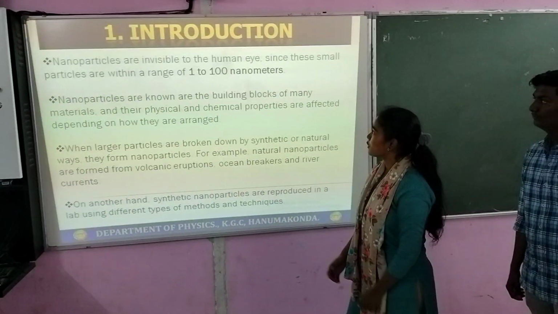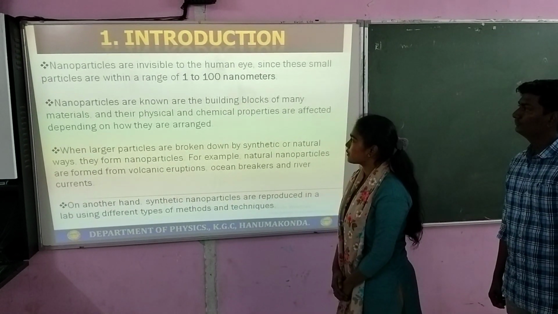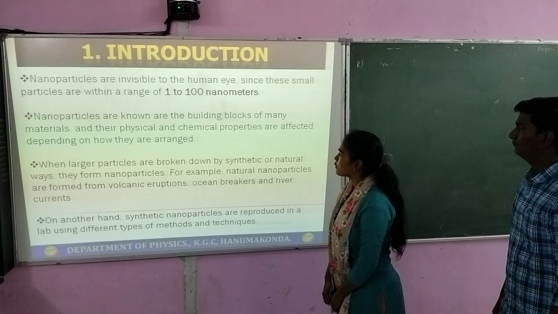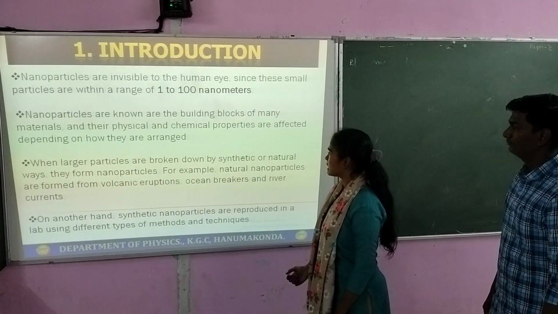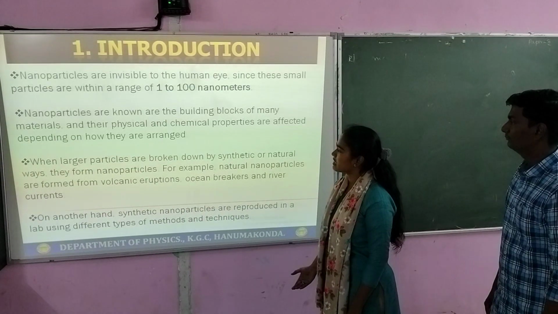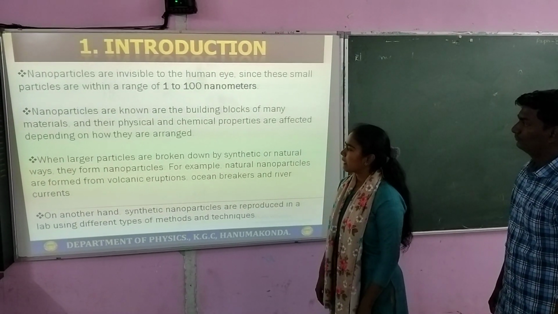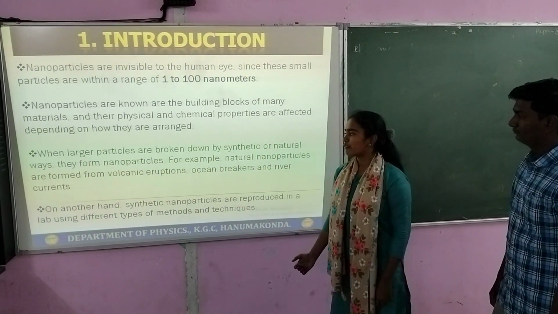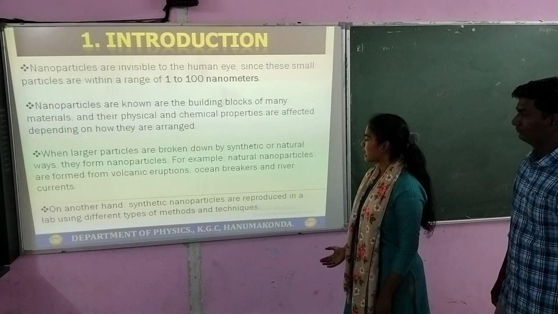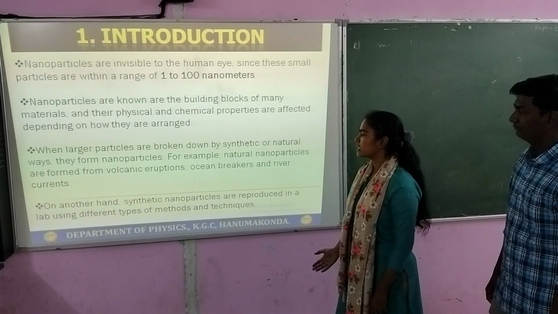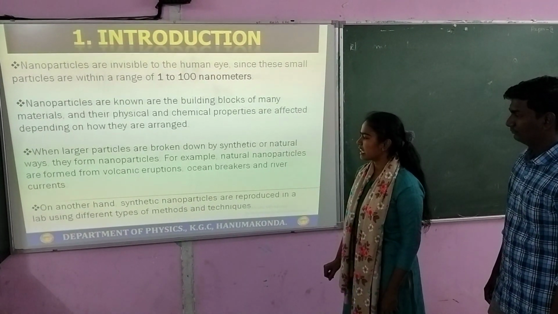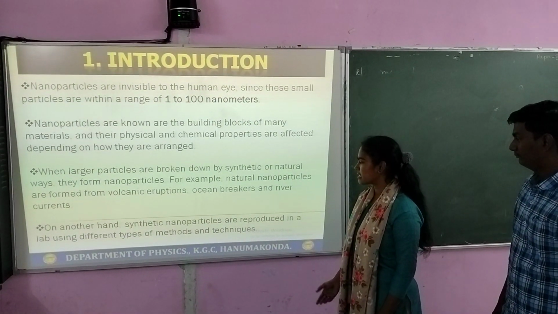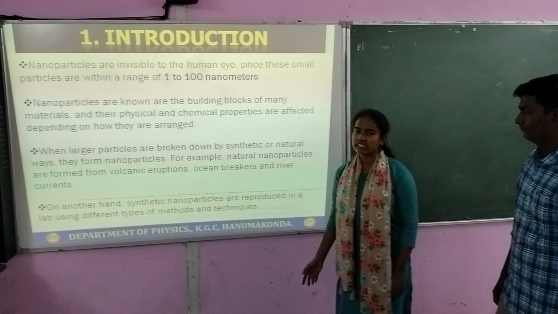Nanoparticles are invisible to the human eye since these small particles are within a range of 1 to 100 nanometers. Nanoparticles are known as the building blocks of many materials, and their physical and chemical properties are affected depending on how they are arranged. When larger particles are broken down by synthetic or natural ways, they form nanoparticles. For example, natural nanoparticles are formed from volcanic eruptions, ocean breakers and river currents. On the other hand, synthetic nanoparticles are reproduced in a lab using different types of methods and techniques.